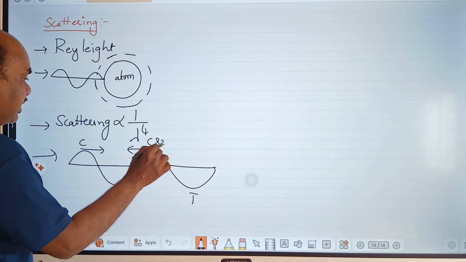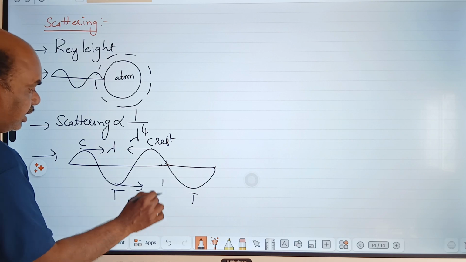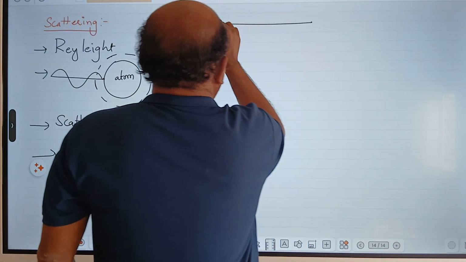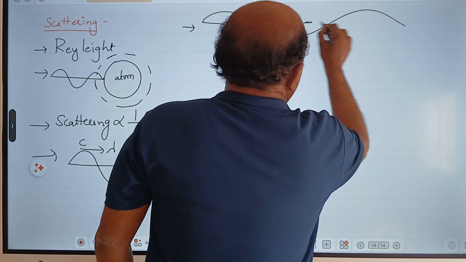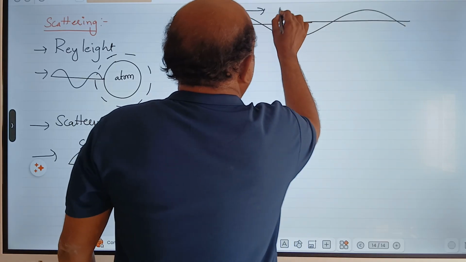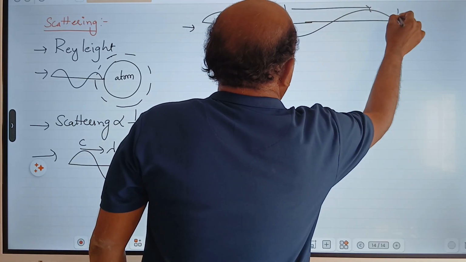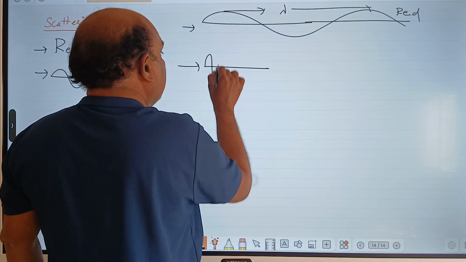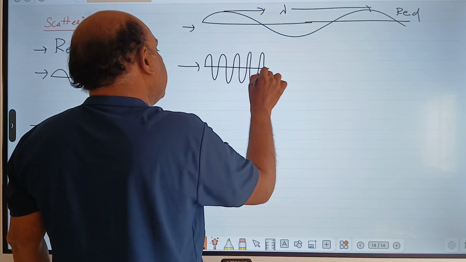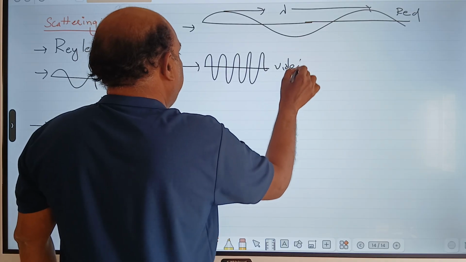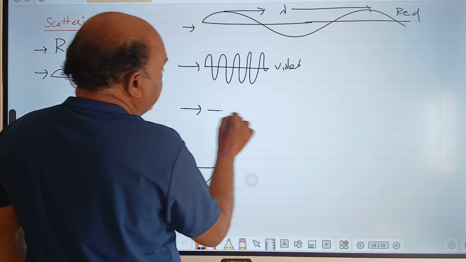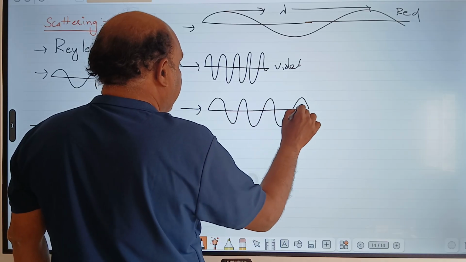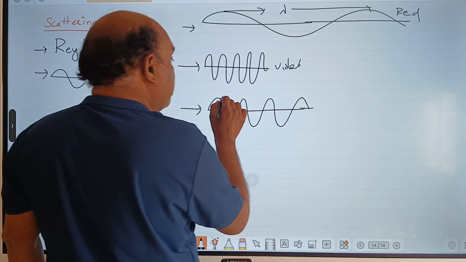Crest, spelling C-R-E-S-T. Wavelength is highest for which color? Red color has the highest wavelength. The least wavelength is for violet. But why do we see the blue color? The wavelength of blue color is very close to violet, and our eye is very sensitive to blue.